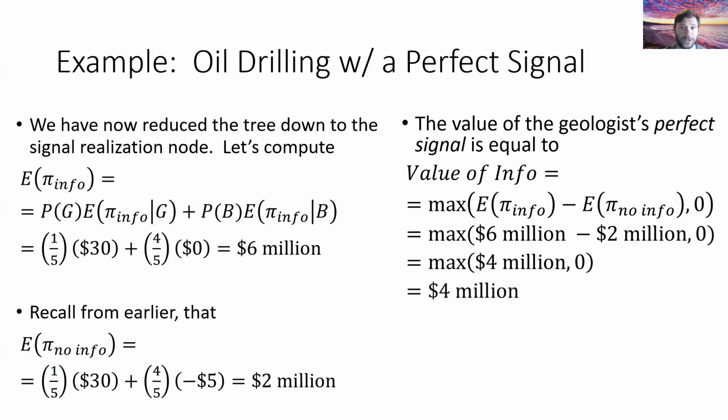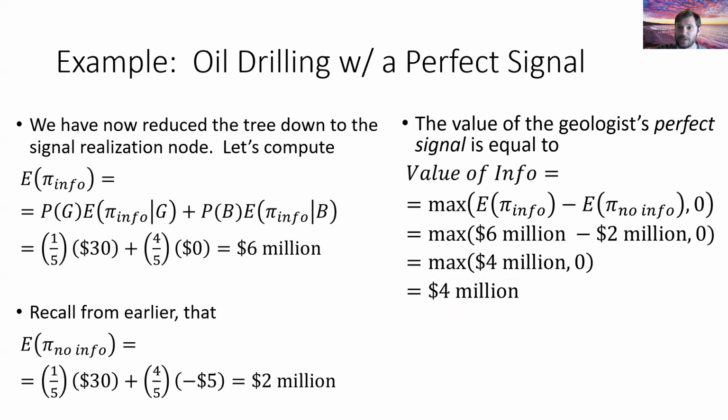One part of the story that we kind of abstracted away from was the cost of hiring the geologist. I did not include that in our analysis. We treated them as if they were free. But we can now think about, well, what's the most I'd be willing to pay for that geologist? Well, when I use them, they cause my profit to go up by $4 million. So the most I'd be willing to pay that geologist is capped at this value that they bring me, the option value of their information.